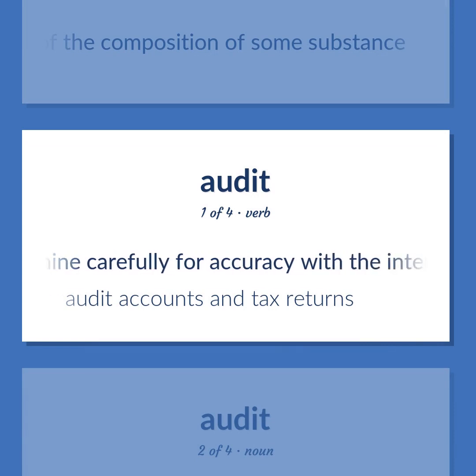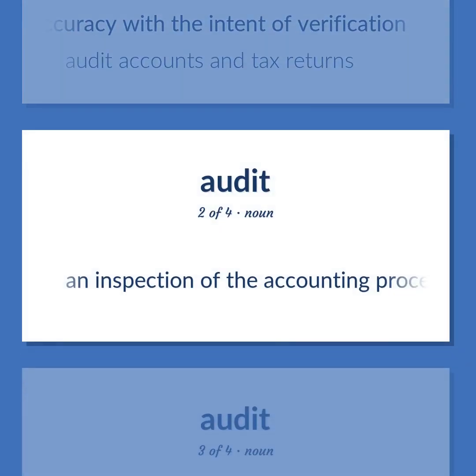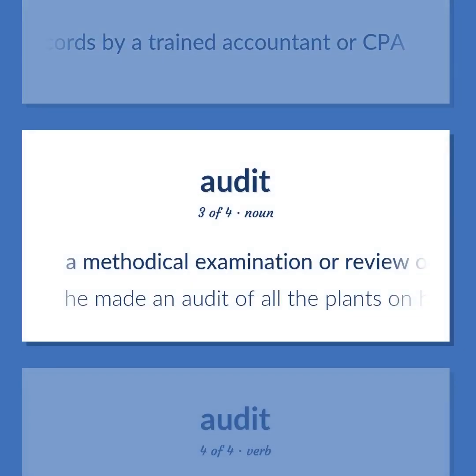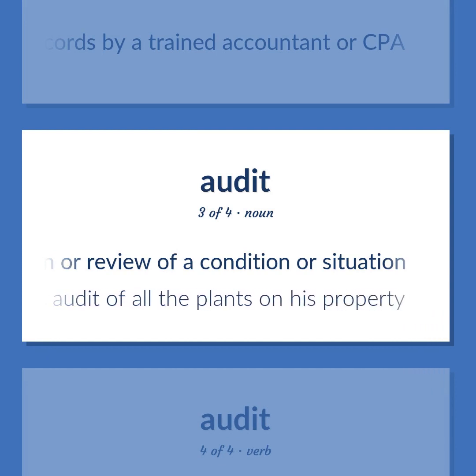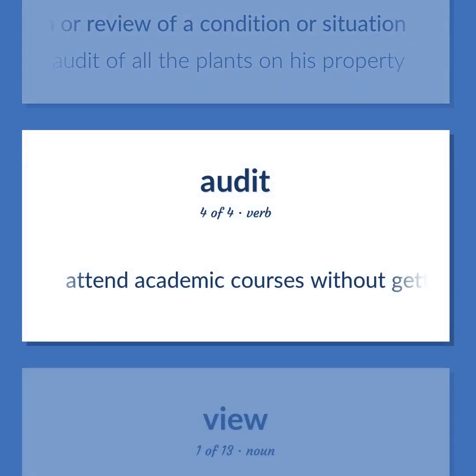Examine carefully for accuracy with the intent of verification. Audit accounts and tax returns. An inspection of the accounting procedures and records by a trained accountant or CPA. A methodical examination or review of a condition or situation. He made an audit of all the plants on his property. Attend academic courses without getting credit.